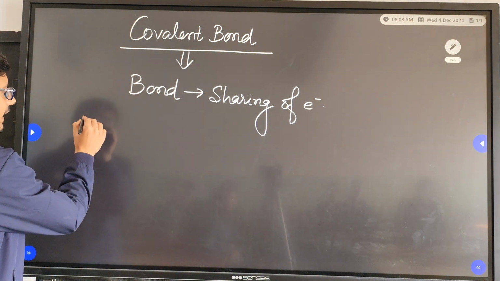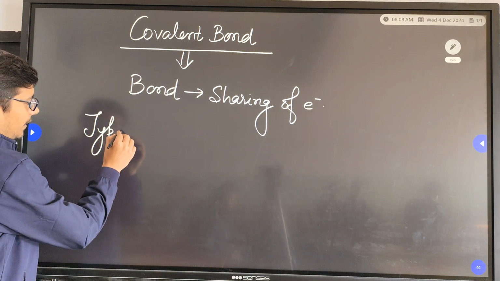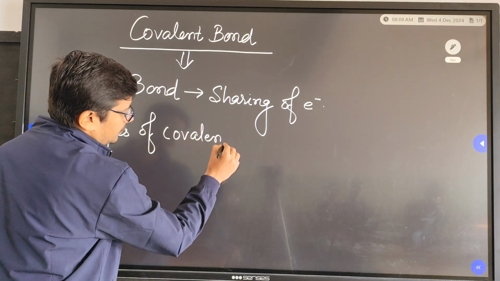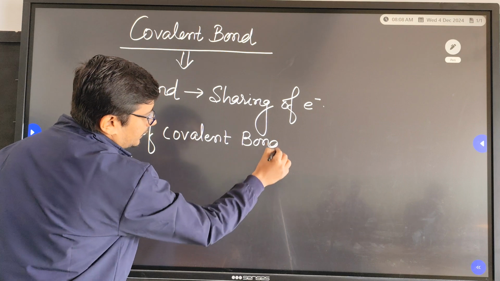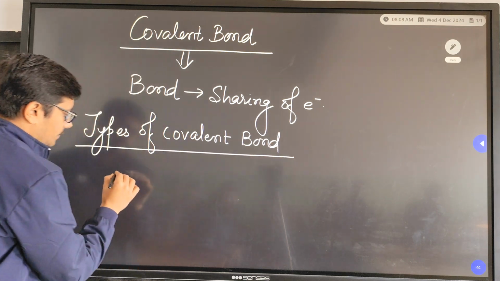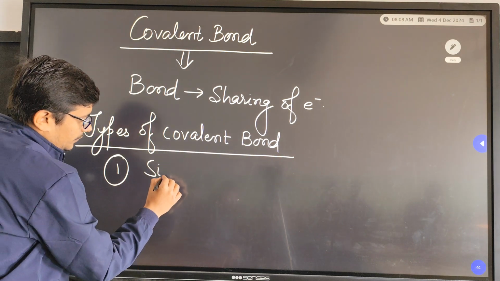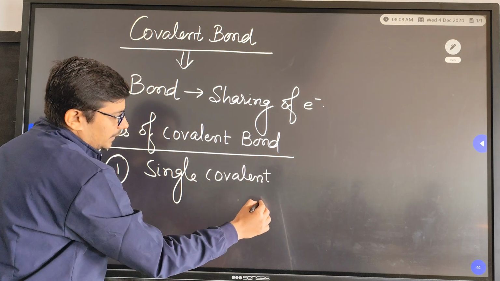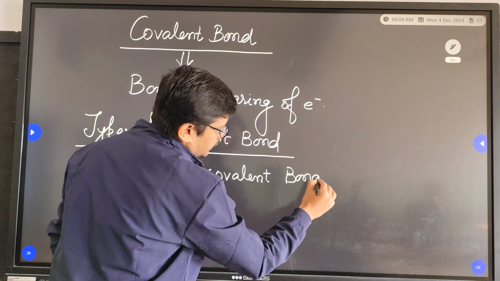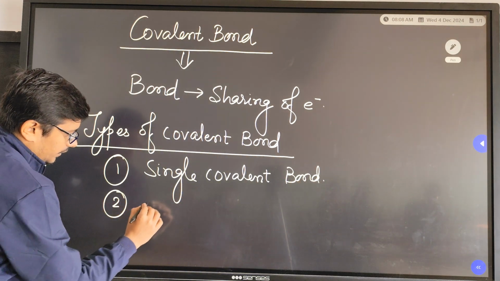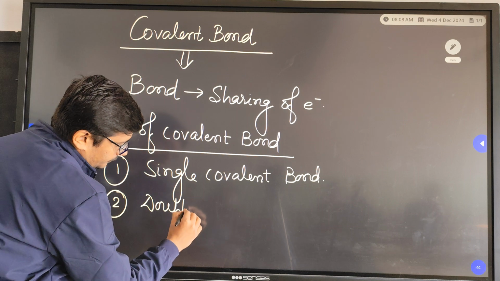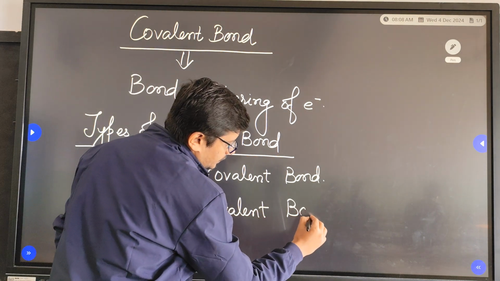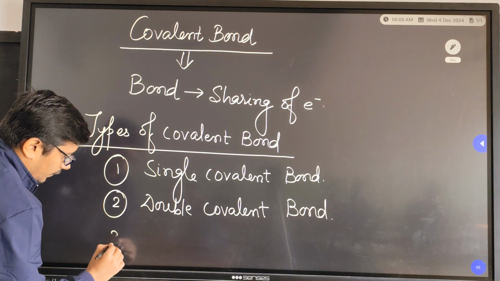So in types of covalent bond, how many types of covalent bond are we having? We are having 3 types of covalent bond. What are the types? The first one is single covalent bond. Second one is double covalent bond. And the third one is triple covalent bond.